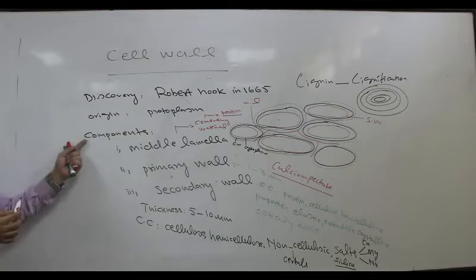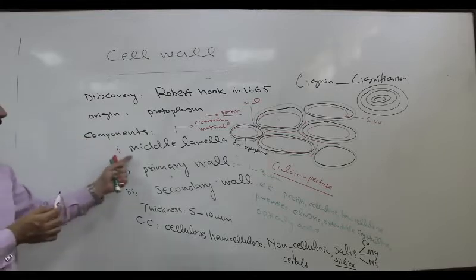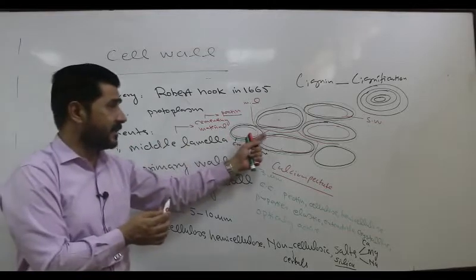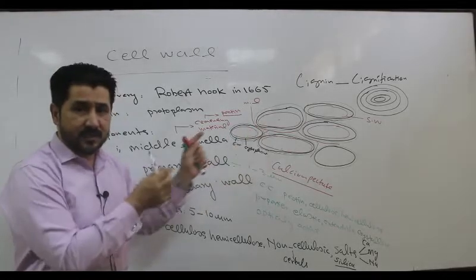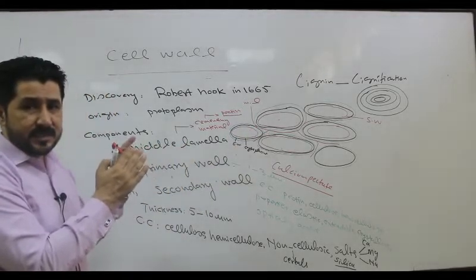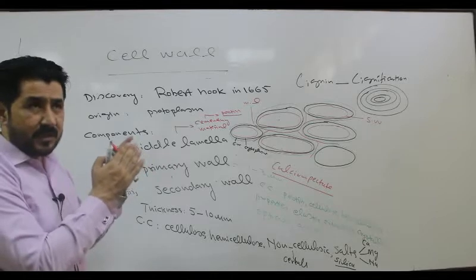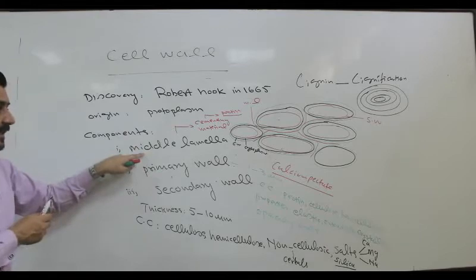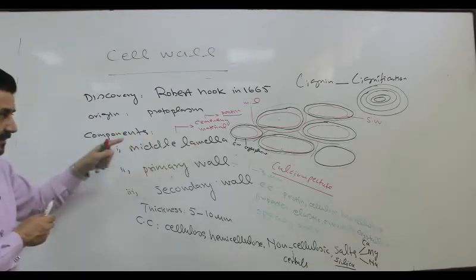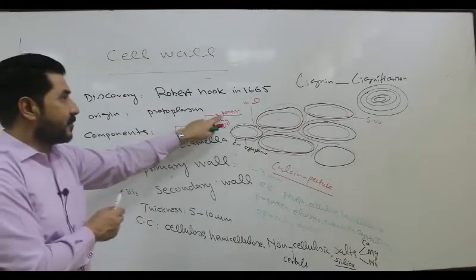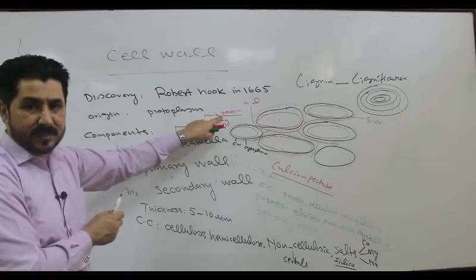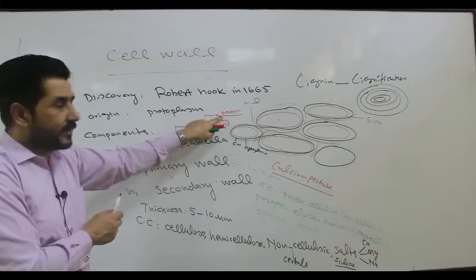Then different components: a cell wall consists of three main components, that is middle lamella, primary wall and secondary wall. Middle lamella is the first formed layer in the neighboring or young cells which holds these cells together, just like cement holds bricks for the formation of a wall, and it is thin, about 1 micrometer in diameter. And chemical composition suggests that middle lamella consists of what? Pectin. Pectin is a heteropolysaccharide, a fiber found in fruits.